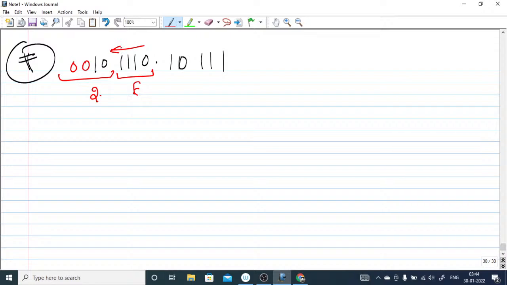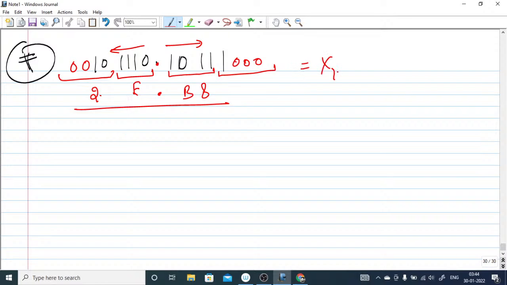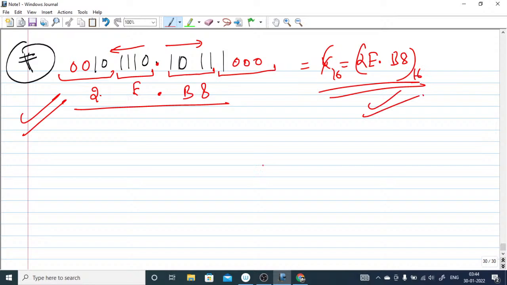For the part before the radix point you go from right to left, and after the radix point you go from left to right. Grouping 4 bits, this will give you B. After that you can again append 000, so this will give you 8. This is how we can represent this binary number in hexa. So this is 2E.B8 in hexa. I hope this is clear for everyone.